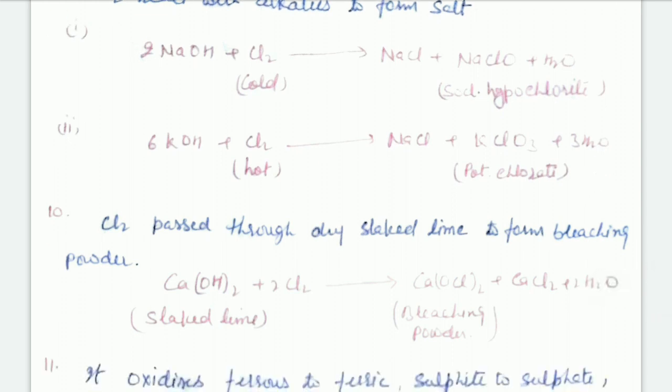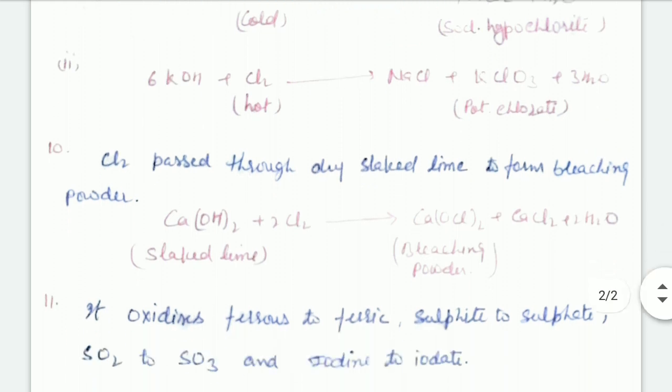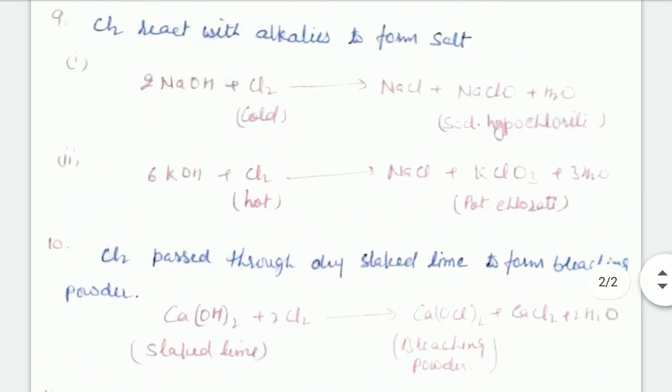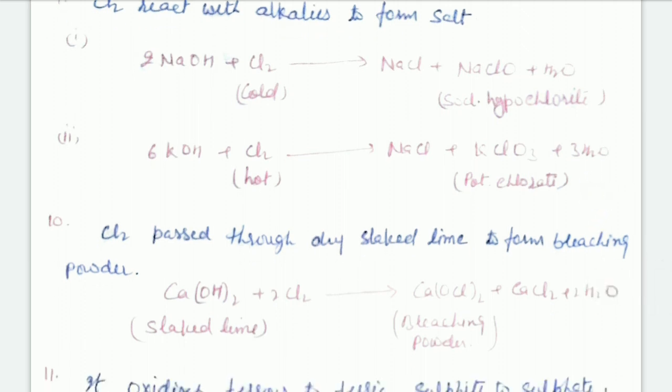But when potassium hydroxide reacts with hot and concentrated chlorine, it forms potassium chlorate KClO3 and NaCl, right? It is clear that when sodium hydroxide reacts with cold and dilute chlorine it forms sodium hypochlorite, and when it reacts with hot and concentrated chlorine it forms chlorate.